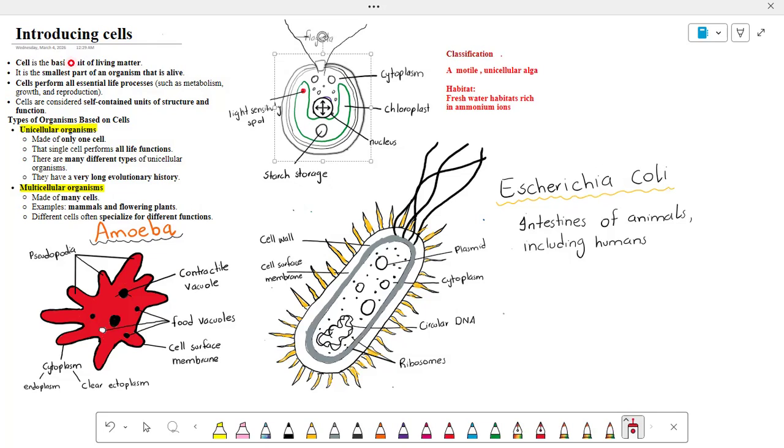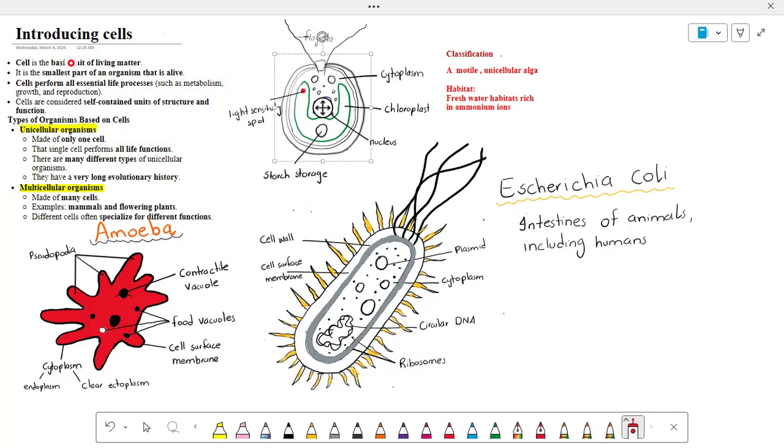So the next and last diagram which I am going to discuss is Escherichia coli. Escherichia coli is a bacterium, commonly known as E. coli. It mostly lives in the intestines of animals, including humans. Some strains are pathogenic, but our strains are not pathogenic. Some are beneficial also, and are an important part of the microbiome of living organisms.